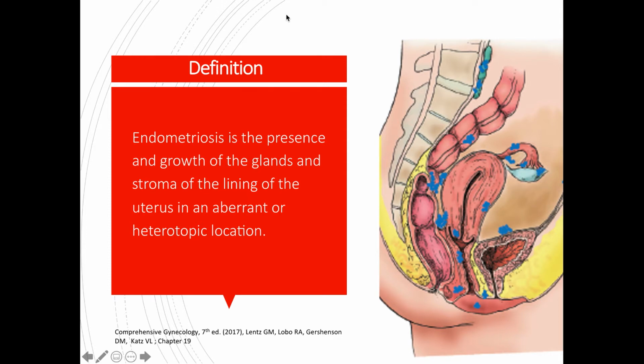So what is endometriosis? Endometriosis is the presence and growth of the glands and stroma of the lining of the uterus in an aberrant or heterotopic location. So what we know is that the glands and the stroma of the lining of the uterus, or what we call the endometrium, should be confined within the endometrial cavity or the uterine cavity. Now, if we see these glands and stroma of the endometrium outside the uterine cavity, such as in the ovary, the fallopian tubes, the colon, the bladder, and everywhere else, as long as it's outside the endometrial cavity, then that's endometriosis.